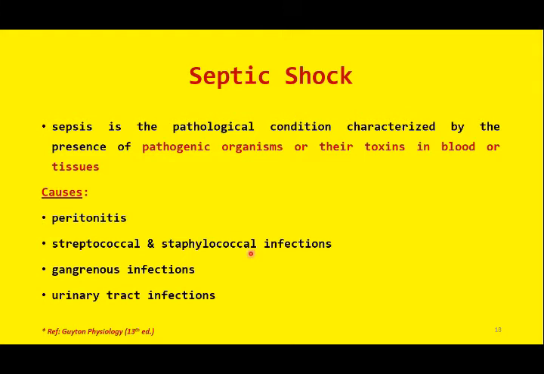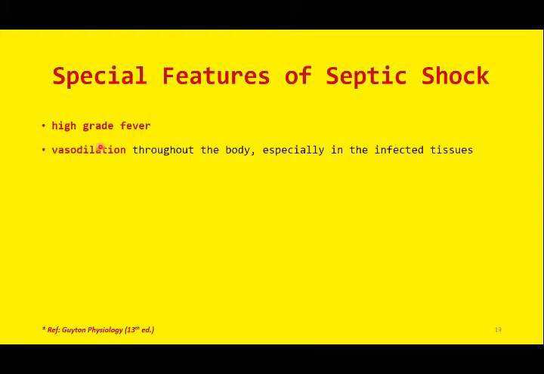So septic shock has some unique clinical features if we compare this shock with other types of circulatory shock. The unique features include high grade fever. Since there is infection due to bacteria, the hypothalamus is affected, and this will cause an increase in the body temperature.